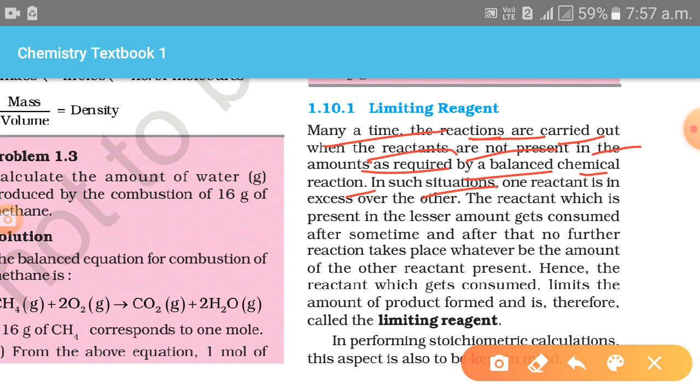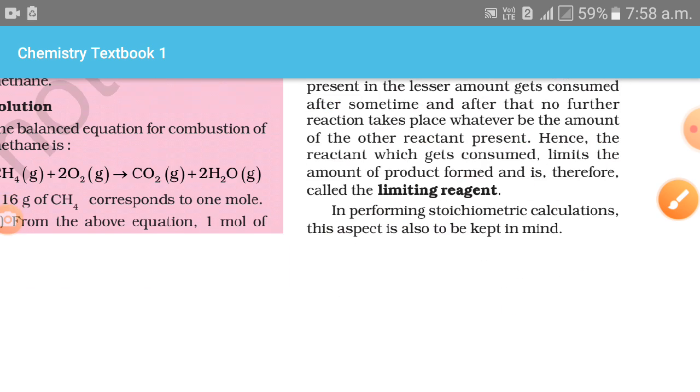In such a situation, one reactant is in excess over the other, and the reactant which is present in the lesser amount gets consumed after some time, and after that no further reaction takes place whatever be the amount of the other reactant present. Hence the reactant which gets consumed limits the amount of product formed and it is therefore called the limiting reagent.